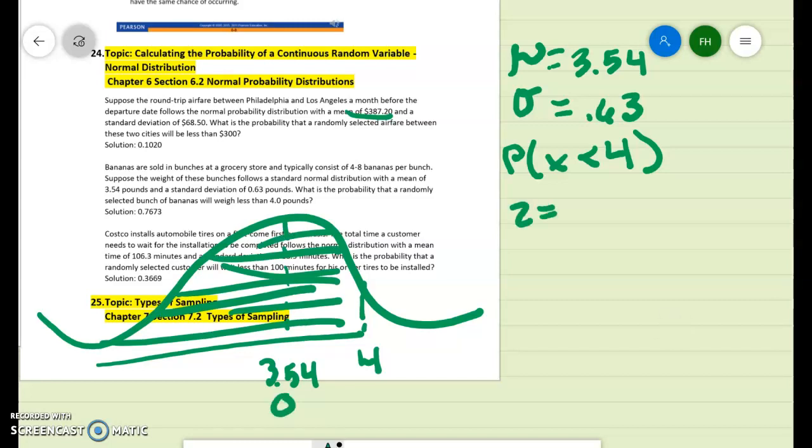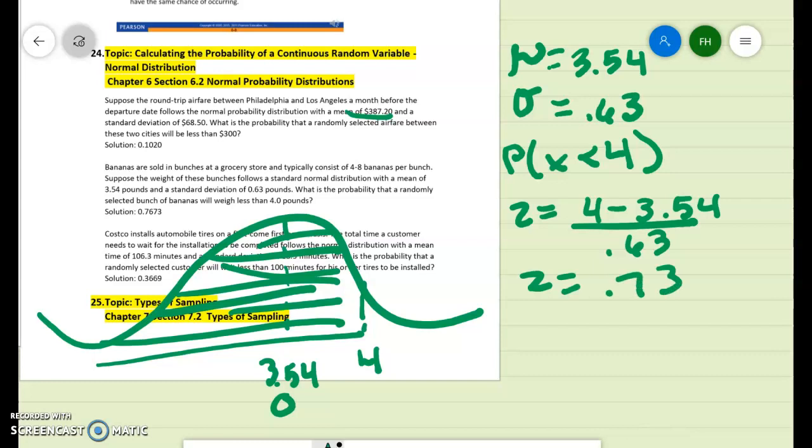To get your z-score, you're going to take x, which is 4, minus the mean. It should be a positive number because it's to the right of the mean. So you get 0.73.